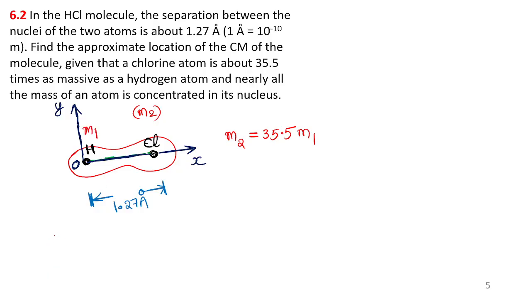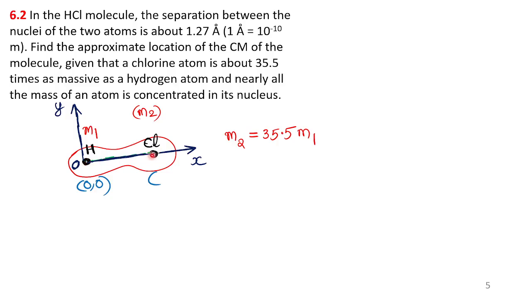Now tell me, m1 I don't know, but tell me what are the coordinates of m1? I will draw in the diagram itself. Tell me the coordinates of m1. Let me delete this. Look at the diagram. M1 is the hydrogen atom. What is the coordinate position? Is it 0, 0? The coordinates of M1 are 0, 0 because M1 is located at the origin. And where is M2 located? Tell me. M2 is located 1.27 angstrom away from the origin.